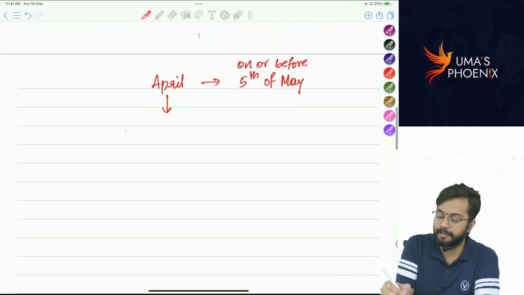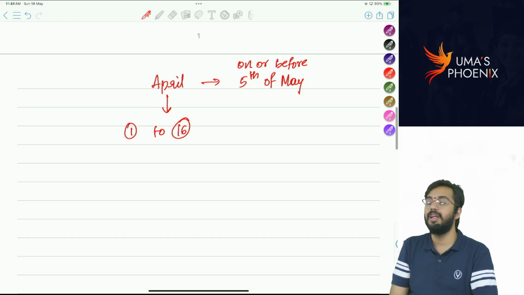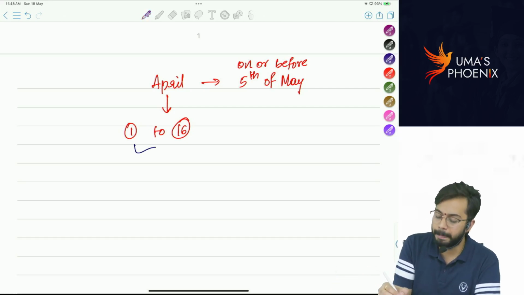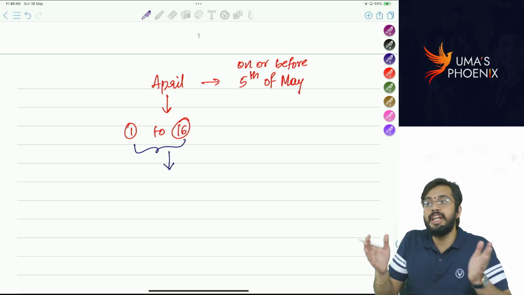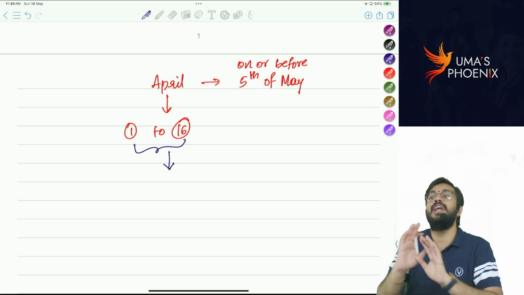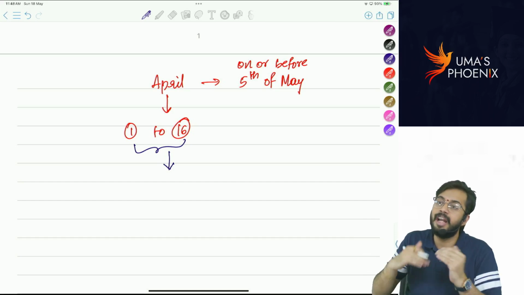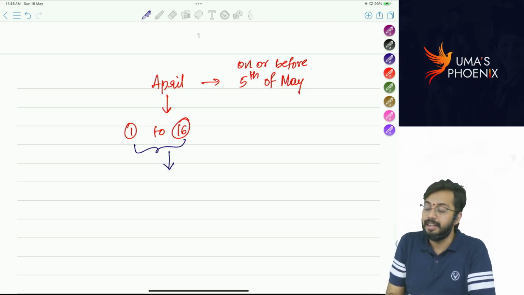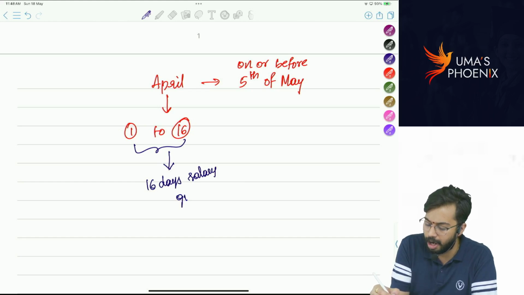Employee worked from April 1 to April 16. When he worked from April 1 to April 16, for 16 days he worked without any holiday, without any leave, without any break. Every day he attended the office. That means 16 days salary got accrued to him. Salary got accrued to him.